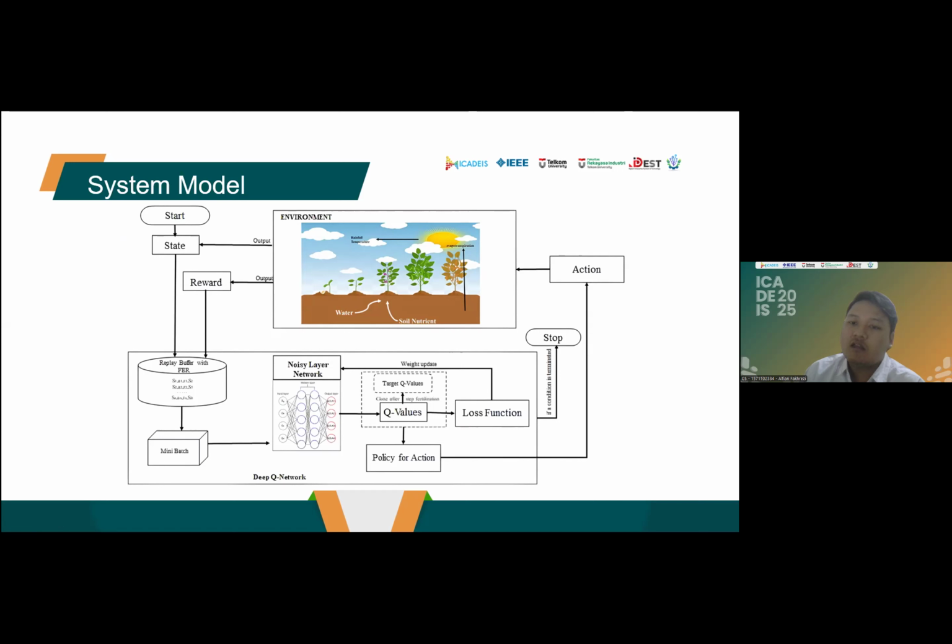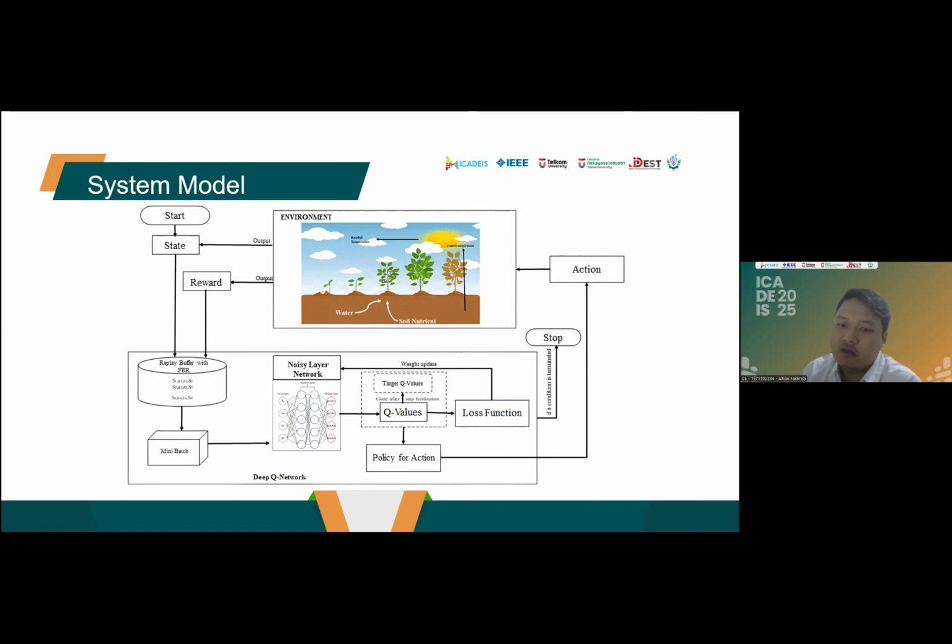To improve learning efficiency, prioritized experience replay is used to prioritize experience with higher temporal difference error, ensuring that the agent learns from the most impactful experience. Additionally, noisy networks are incorporated to add noise to the network weights, enhancing exploration and preventing the agent from becoming stuck in suboptimal solutions by promoting more diverse actions.